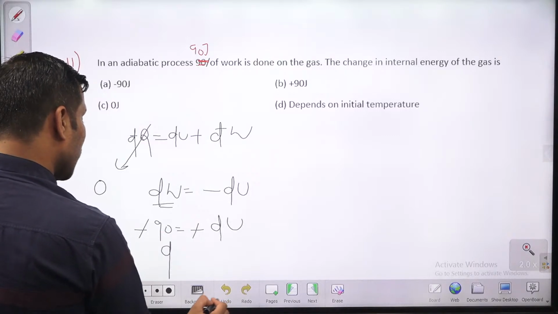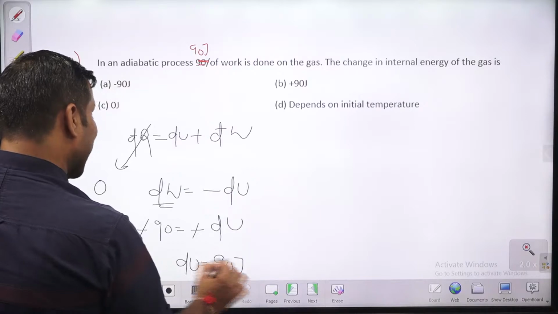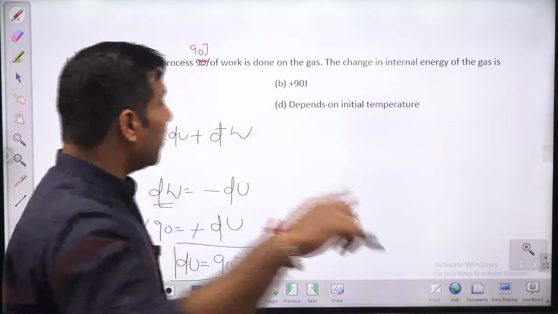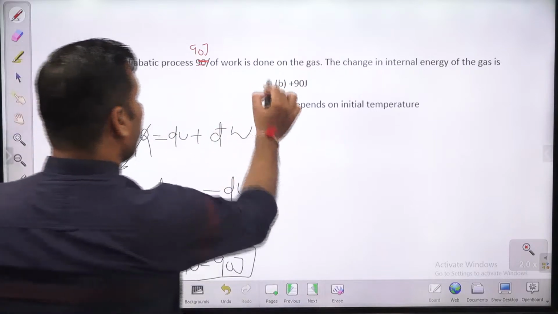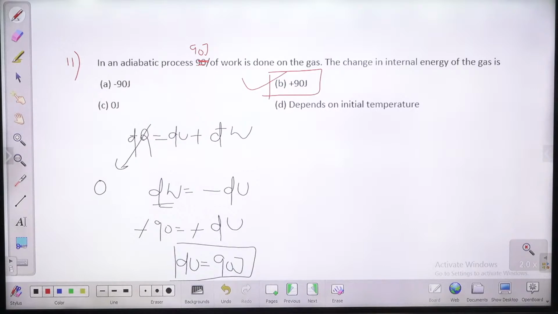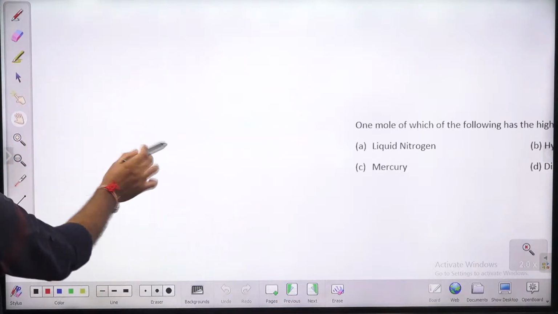इंटरनल एनर्जी बढ़ेगा बच्चों. In an adiabatic process, if you are doing work on the system, the internal energy is going to increase by the same amount. So the increase in internal energy will be 90 joule. B is the right answer. Next question in front of us, question number 12.